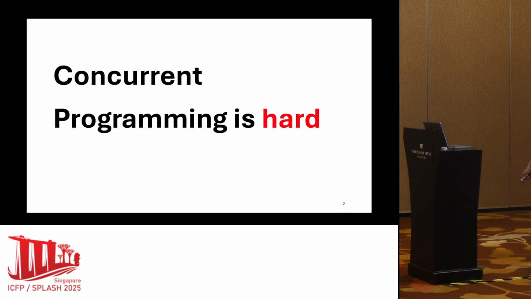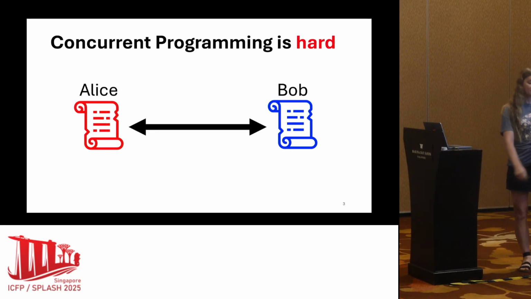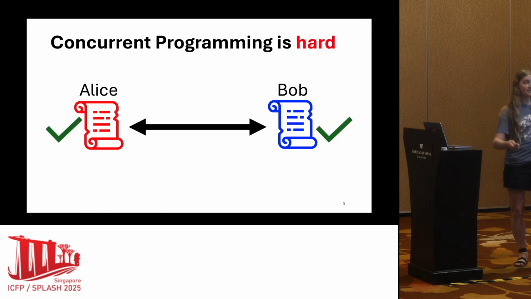So we're interested in concurrent programming languages, and if you've ever tried building a concurrent system that doesn't immediately break, you might know just how hard that can be. In concurrent programming, you typically have a program for each process in your system, like Alice or Bob. To ensure that nothing goes wrong, you need to both ensure that Alice and Bob's programs don't have any errors, and that all communication between those two processes goes as expected, which means that no one sends an unexpected message, and no one waits for a message which never arrives.